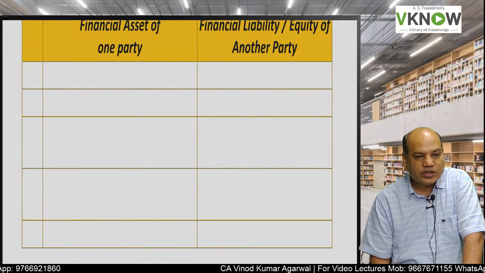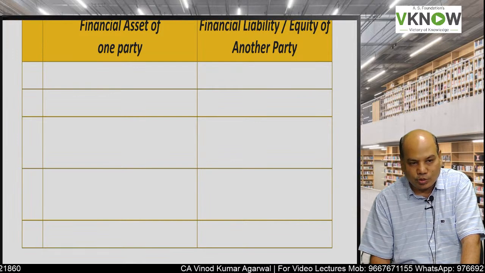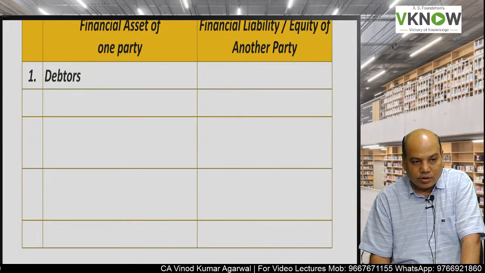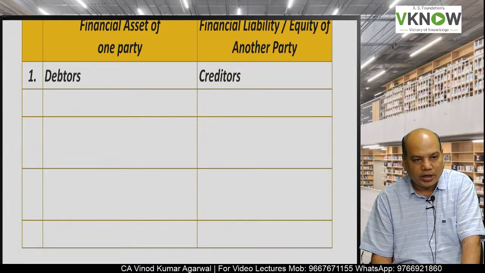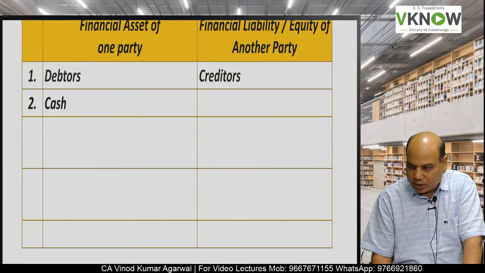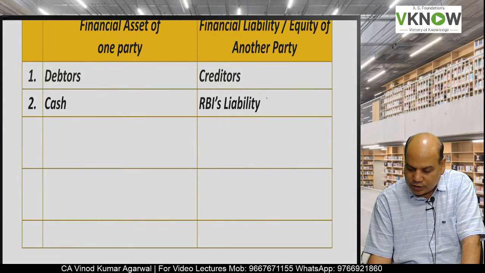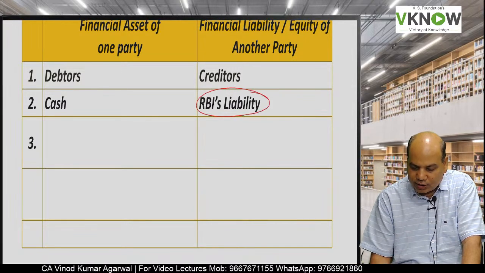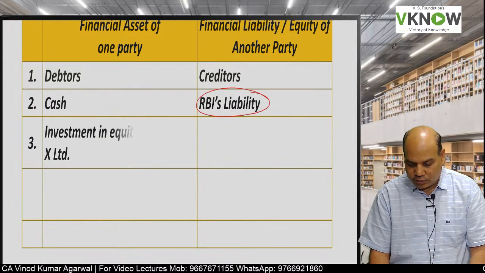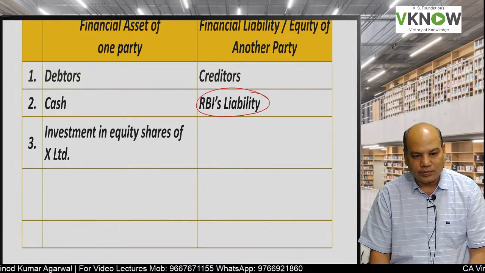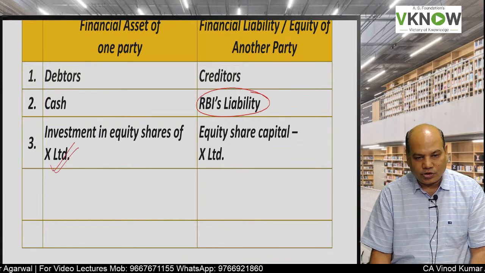So I'll give you some examples to understand financial asset and financial liability or equity. For example, one party will show debtor, the other party will show creditor. One party will show cash, the other party will show, or it is a liability of RBI. So cash is a financial asset for one party and it is a liability for RBI. Then investment in equity share. Suppose one entity has invested, it is a financial asset.